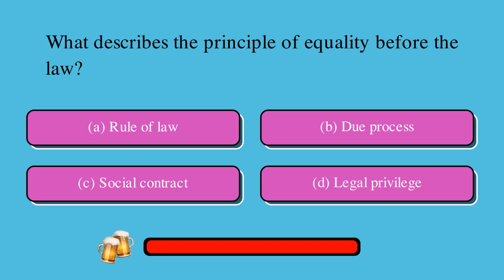What describes the principle of equality before the law? Is it A, rule of law, B, due process, C, social contract, or D, legal privilege? The correct answer is A, rule of law.